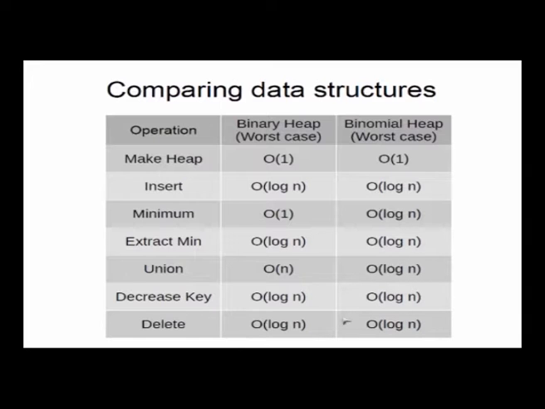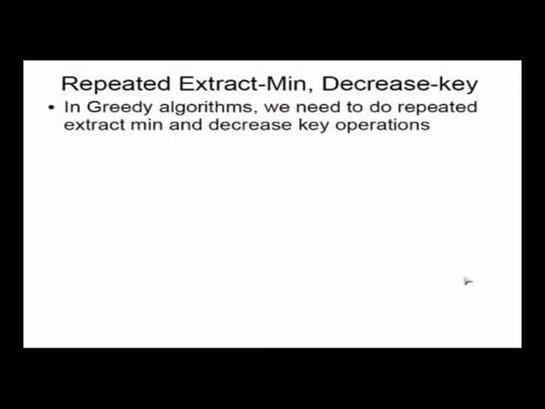Union is log n, and decrease key also is log n, which I am not discussing here, but we will discuss it shortly when we do Fibonacci heaps. Decrease key means you can take any node and decrease its key value. You can see that that can be done by just doing delete and insert. So to decrease a key, you can just delete the existing key and reinsert the key with the decreased key value. So that is the way to decrease the key.